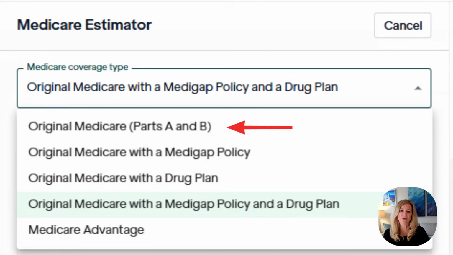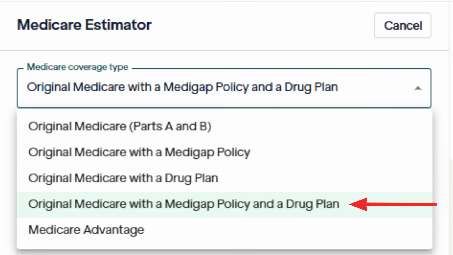You can select Original Medicare, which includes Part A for hospital coverage and Part B for medical services. You can add Part D for prescription drug coverage. You can model Medicare Advantage, also known as Part C, which bundles coverage through private insurers. You can model Original Medicare paired with a Medigap policy, which helps cover gaps in Parts A and B, and add a drug plan as well.